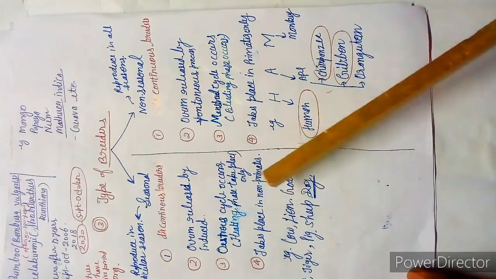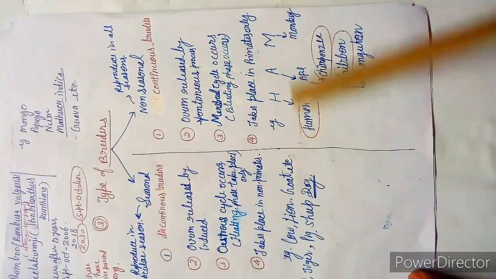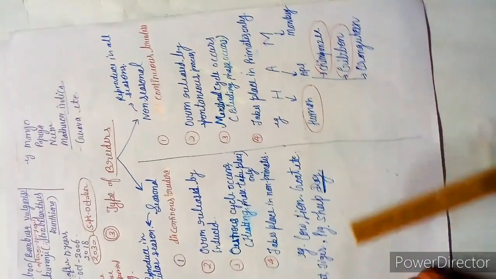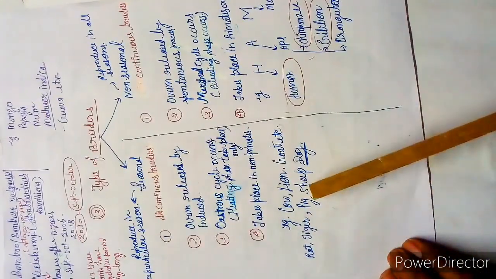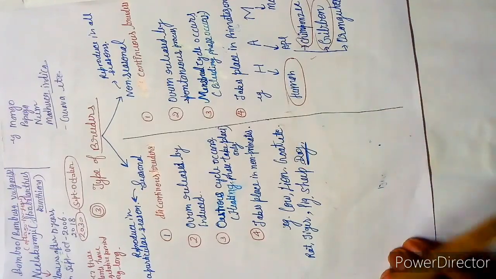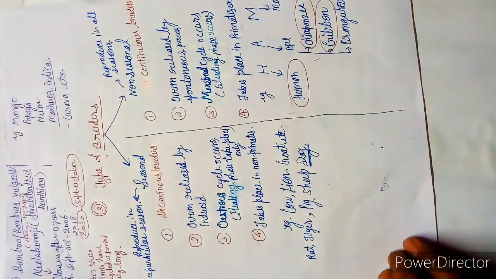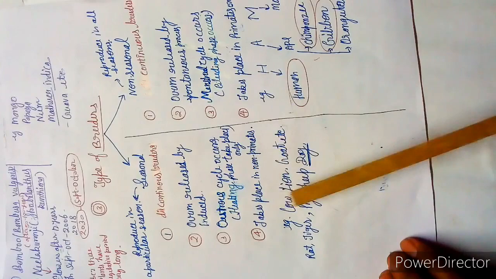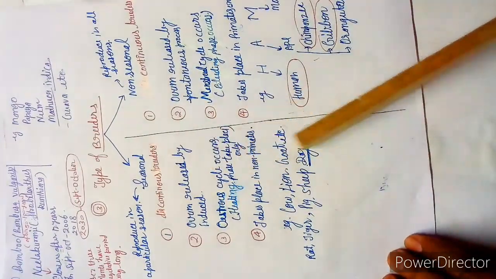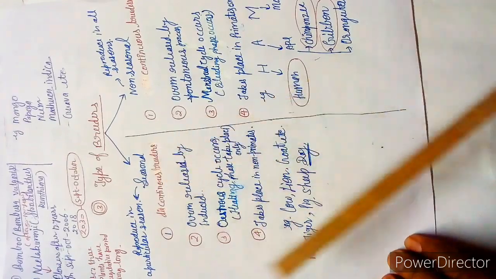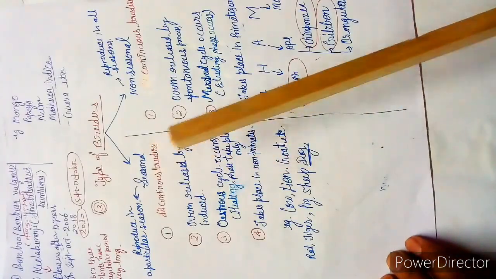For example, cow, lion, goat, rat, tiger, pig, sheep and dog. Students, you have seen that in rainy season many dogs are having their physical relation. That is their season for breeding, so they are called seasonal breeders.